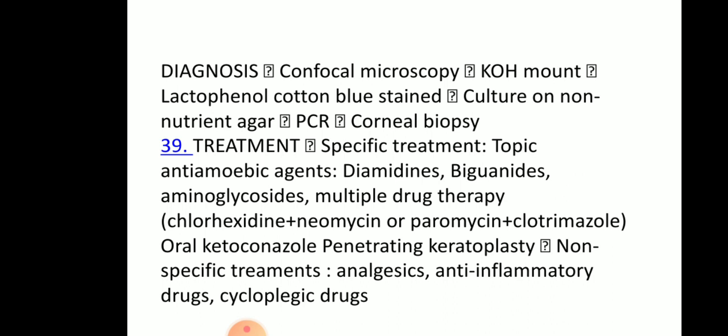Coming to the treatment: specific treatment with topical anti-amoebic agents like diamidines, biguanides, aminoglycosides, multiple drug therapy, chlorhexidine, neomycin and paromomycin, clotrimazole, oral ketoconazole, and penetrating keratoplasty. Non-specific treatments include analgesics, anti-inflammatory drugs and cycloplegic drugs.